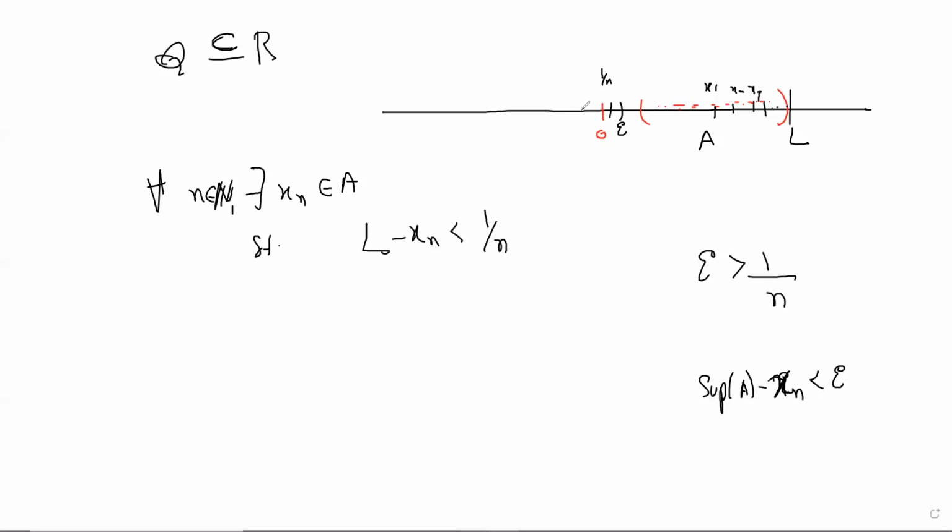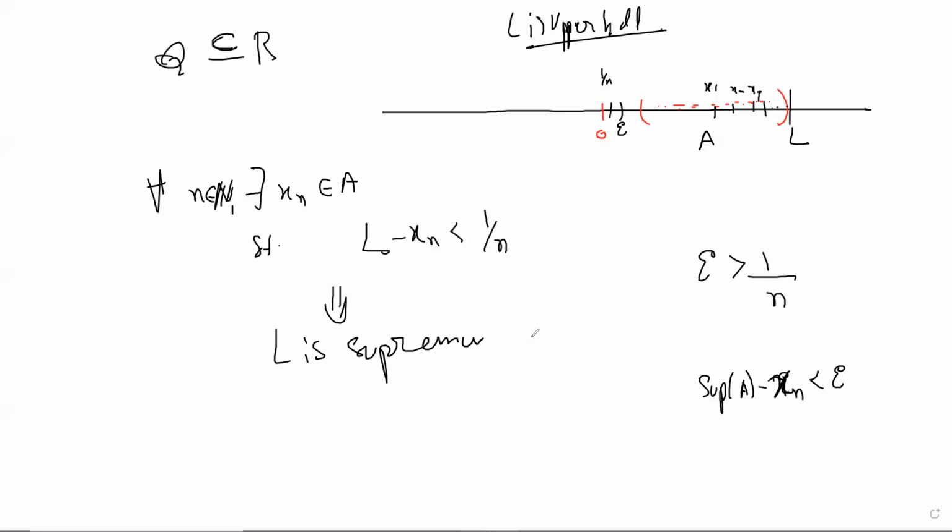Now, if L is an upper bound such that for any n you take, there is an xn with L minus xn less than 1 by n, then it also implies that L is a supremum, right?